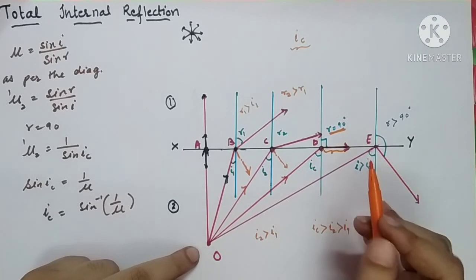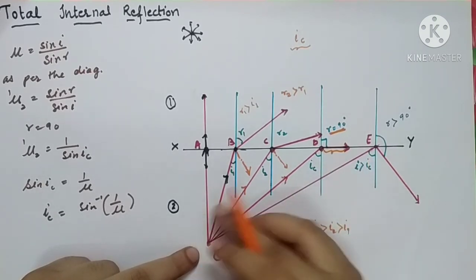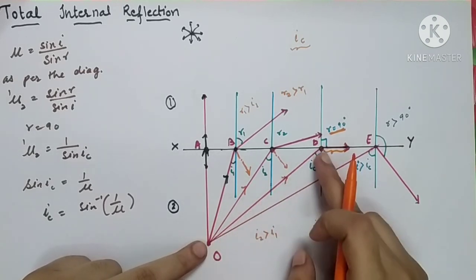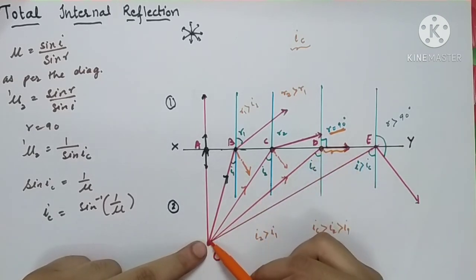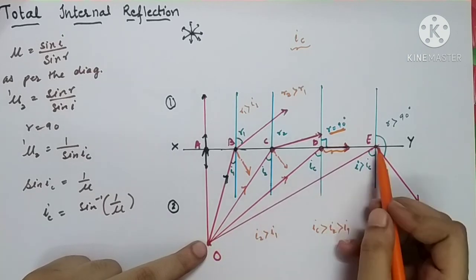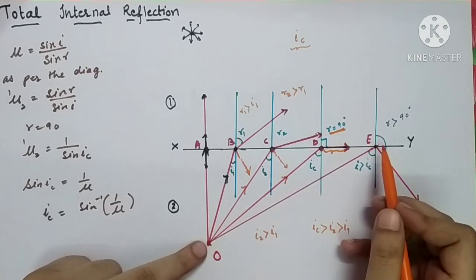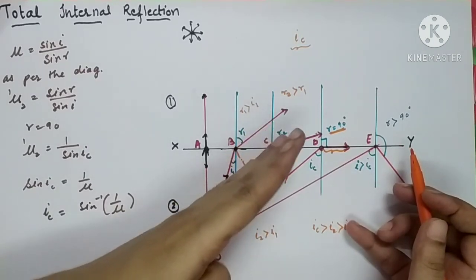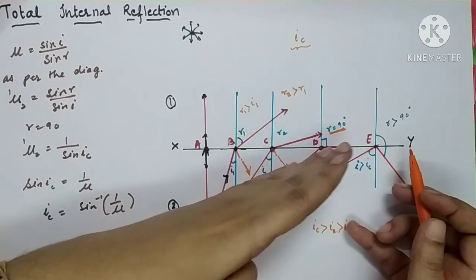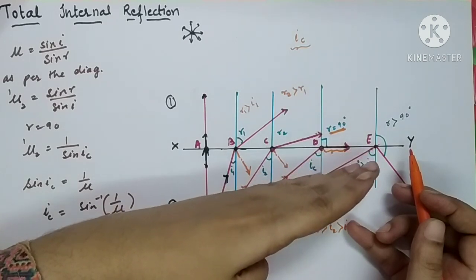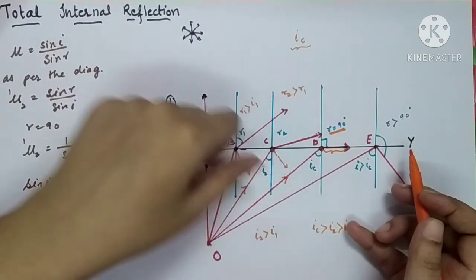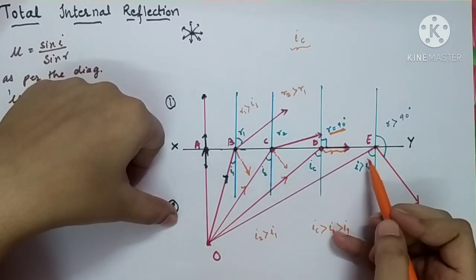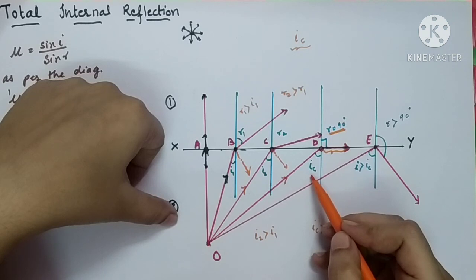Now what will happen for a ray of light which comes after it? Means the ray of light which comes after the ray OD. Let us consider that ray also, OE. OE is the ray of light, and obviously when you take the successive rays of light, you'll come to know that at each and every point the angle of incidence goes on increasing. So the angle made by the ray OE is also greater than this IC.